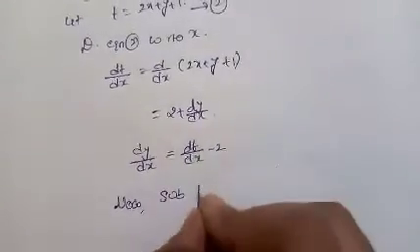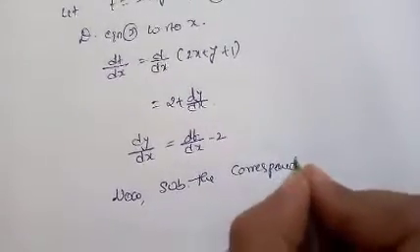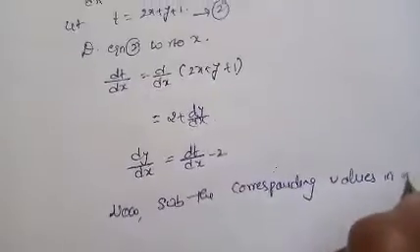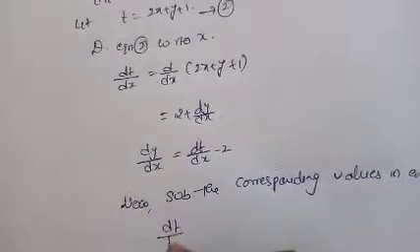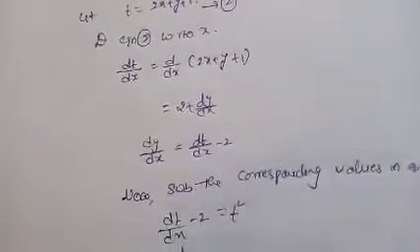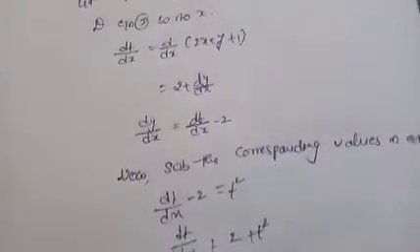Now substituting the corresponding values in equation 1: dt by dx minus 2 equal to t square. So then dt by dx equal to 2 plus t square, dt by 2 plus t square equal to dx. Integrating equation 3.